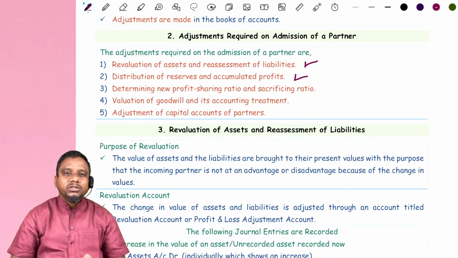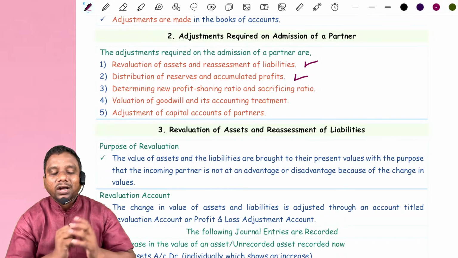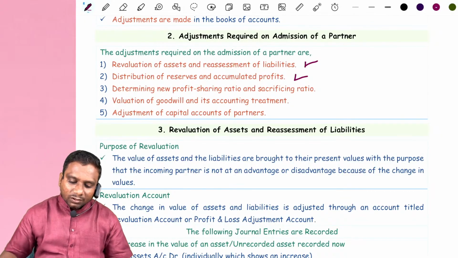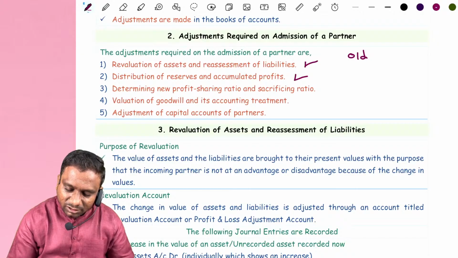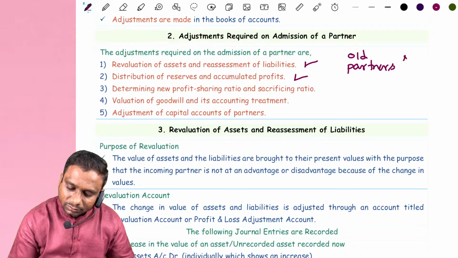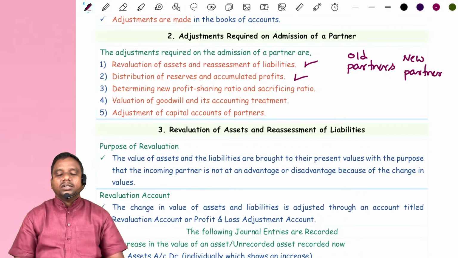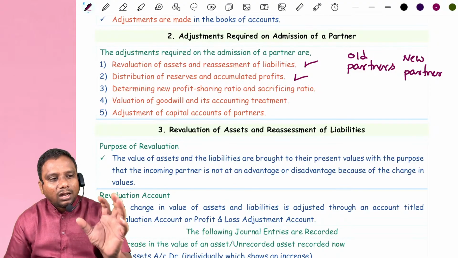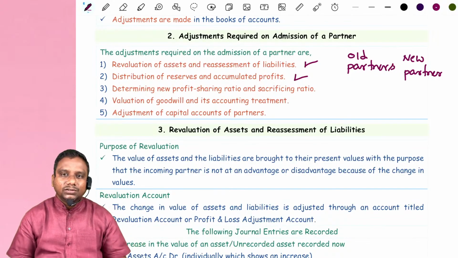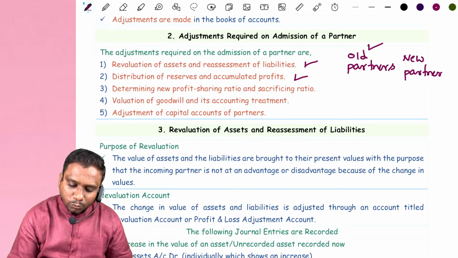That's why before admission of partner itself, the undistributed profits we first distribute to the existing partners, because these are the profits earned by these two people, the old partners. Here we call existing partners old partners and the new partner, new partner. So the reserves and undistributed profits are distributed to old partners. Sir, how do we distribute? In their old profit sharing ratio.